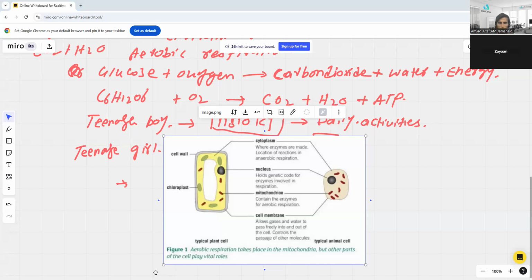Mitochondria is a very short point. There are three points that we need to discuss here. We'll not go into much detail, but we just need a short overview of the mitochondria itself. Then we go to the importance of respiration, which I have already discussed at the very start, just by asking questions about the importance of respiration.